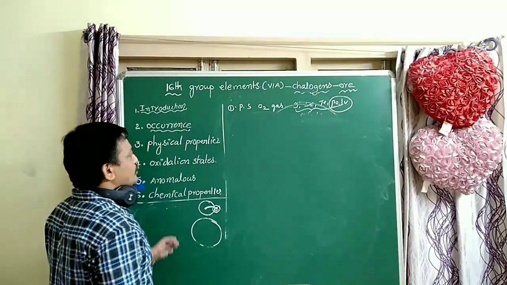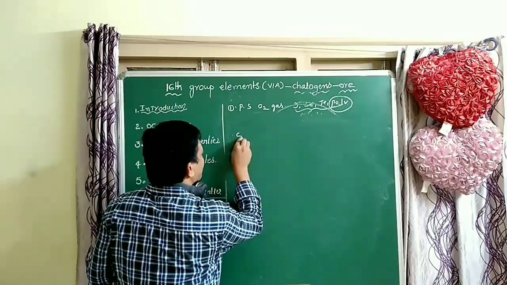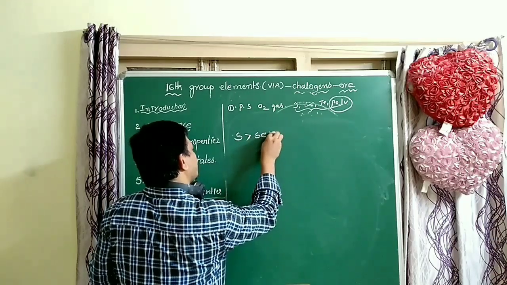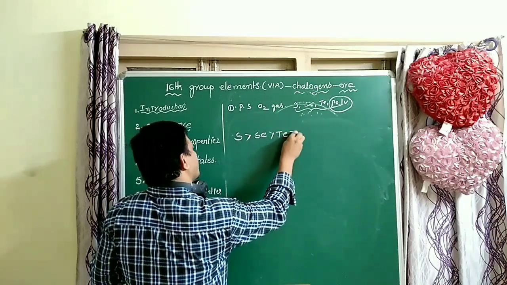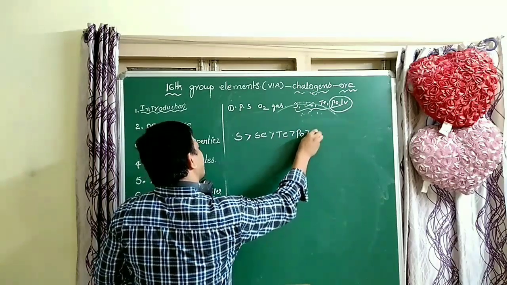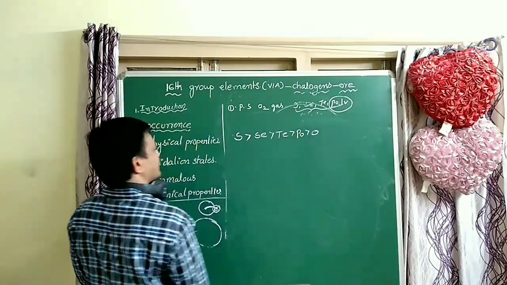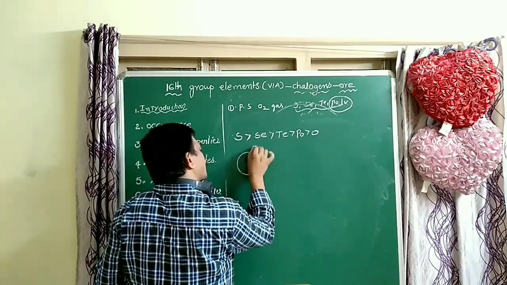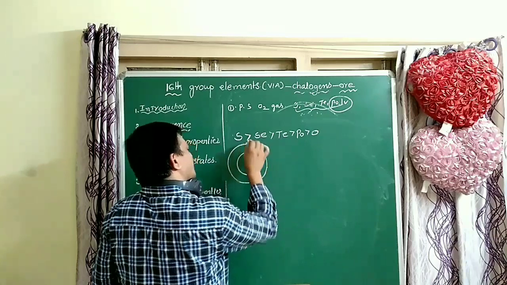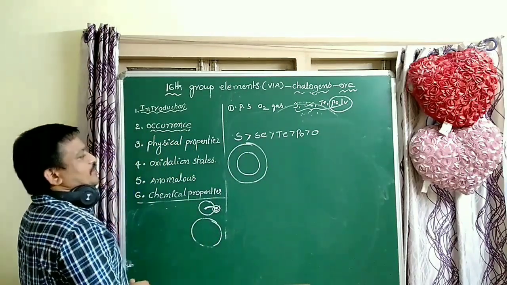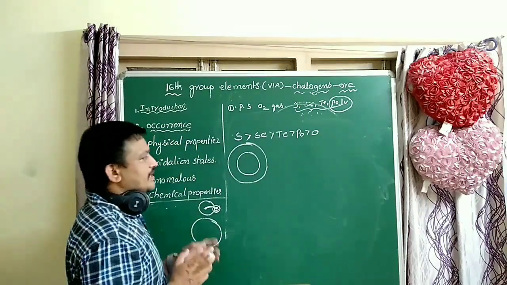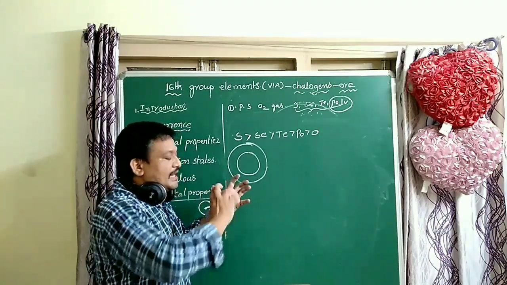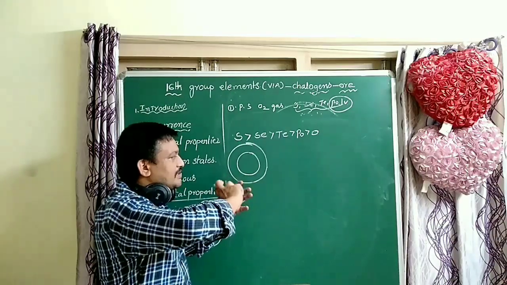So in this group, sulfur has more electron affinity than selenium, selenium more than tellurium, tellurium more than polonium, and polonium more than oxygen. That is very important. Due to small size, inter-electronic repulsions are there.